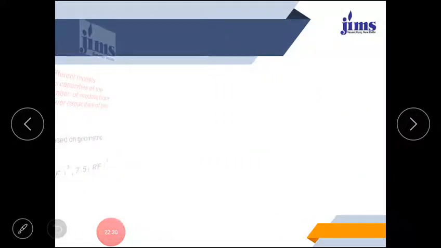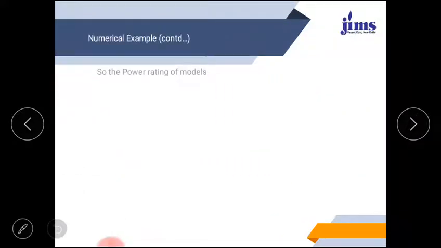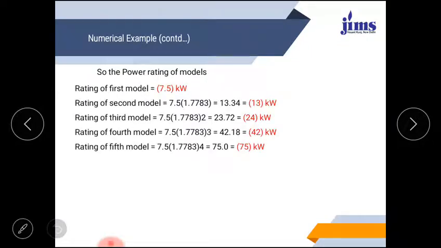So let's see how it can be calculated. The power rating of the models, all the five models at the initial stage, would be: the first model would be 7.5 kilowatt. Second model, as you can see, 7.5 multiplied with the series factor, and the model would be 13 kilowatt. I think an approximate model has been taken. Exact calculation is 13.34, but the approximate model that the company will introduce would be 13 kilowatt. The rating of the third model would be 23.72, so a 24 kilowatt model will be introduced. Rating of the fourth model 42 kilowatt, and the last model will be 75 kilowatt.